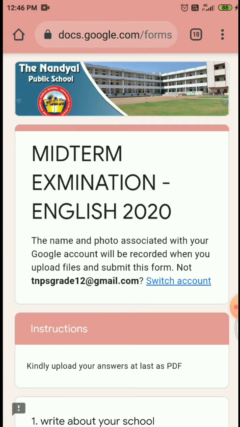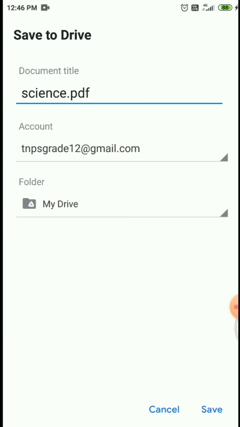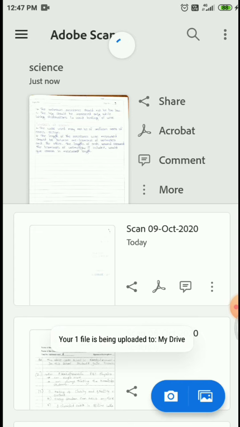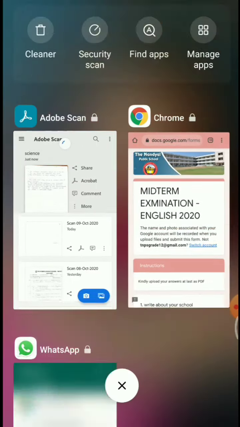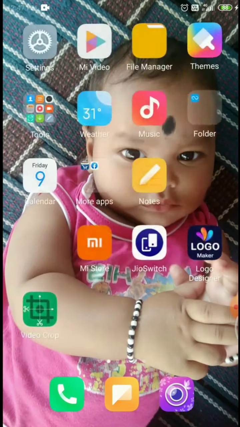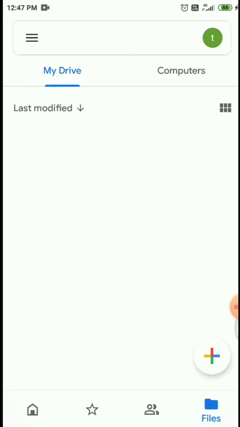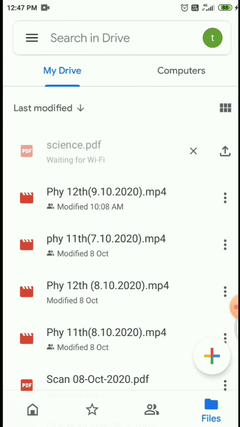The mail should be the same in Adobe Scan. Here both mails are the same. So we can take the copy which is saved in our drive. The save option is there. Click on save. Once you check in Google Drive whether the file is saved or not. See here, this is Google Drive, science PDF. Here the upload mark is there. Click on the upload, because the file has not uploaded yet.